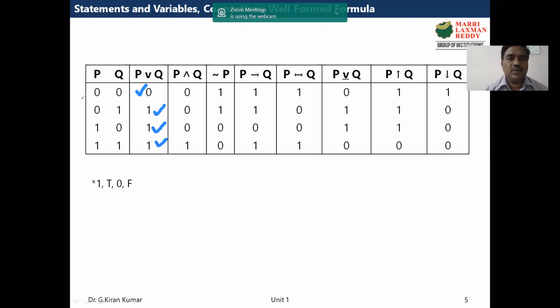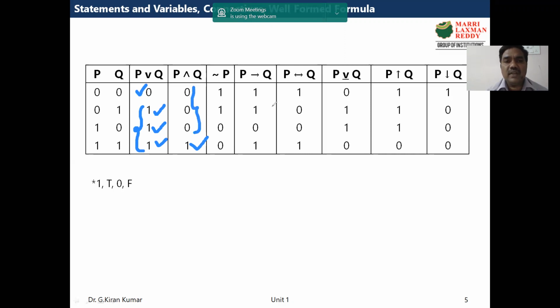So OR is false when both are false, and in the remaining three cases, it is true or 1. That means in the 0 1, 1 0, 1 1 cases. Similarly, AND is true only when both are true, or AND is 1 only when both are 1. In the remaining all the cases, it is false.